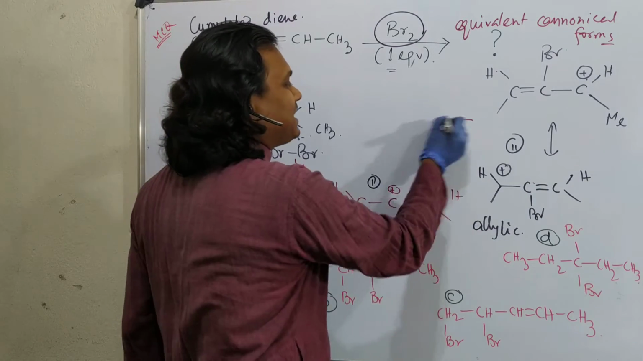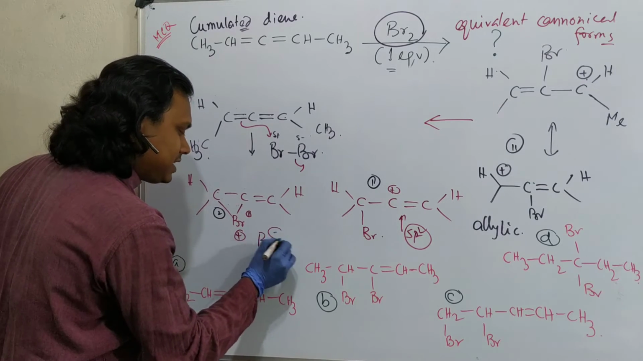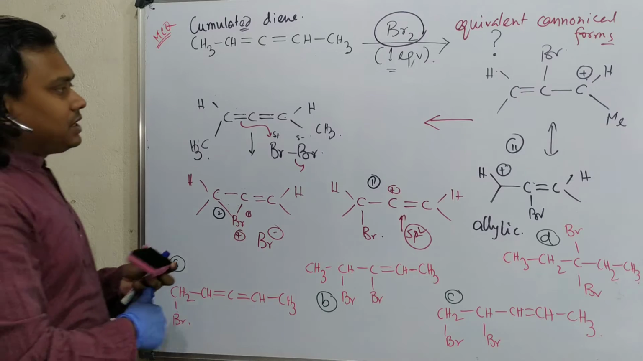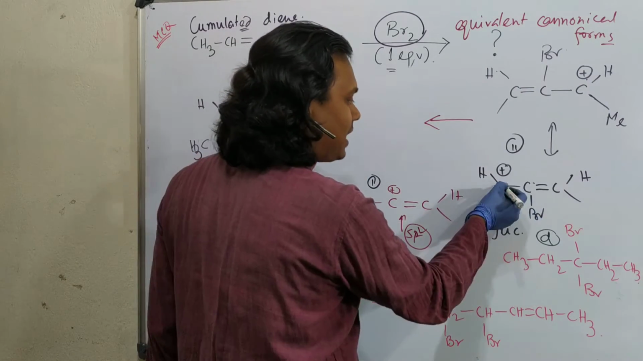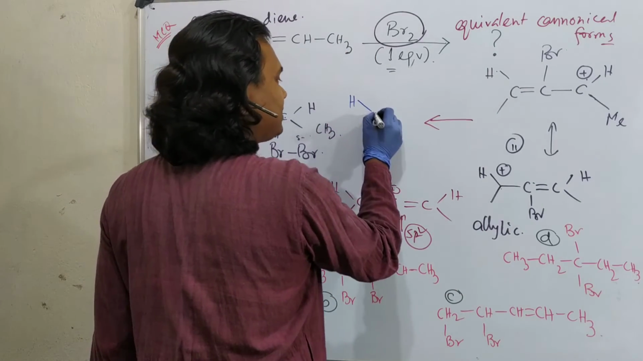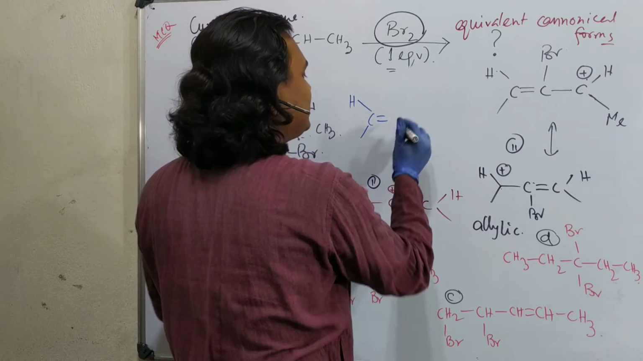Now we can say that after bridged bromonium ion formation, there is an anion counterpart, the bromide anion. So where will this bromide anion attach? It will attach to the positive charge center, so either this or this. So ultimately it will result in the same compound. Don't be confused. I shall explain how it is the same compound.